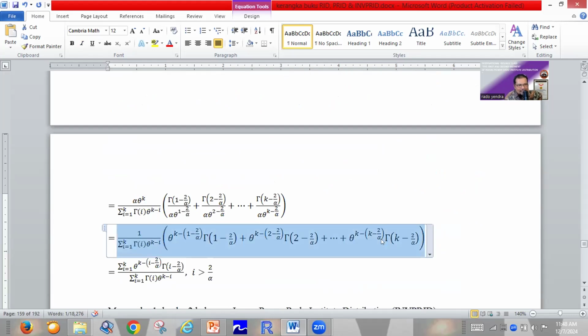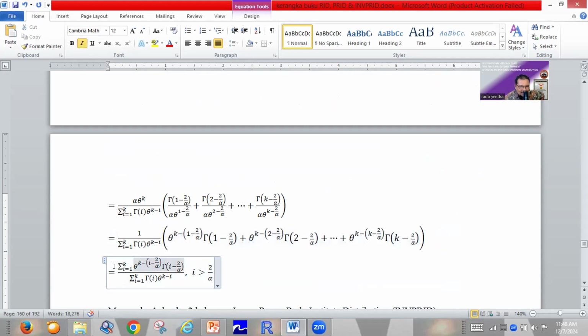So the final result for the second moment is the summation from i equal to 1 until k of theta power k minus i minus 2 divided by alpha, multiplied by gamma function i minus 2 divided by alpha, divided by the summation from i equal to 1 until k of gamma function i multiplied by theta power k minus i, where i is greater than 2 divided by alpha.